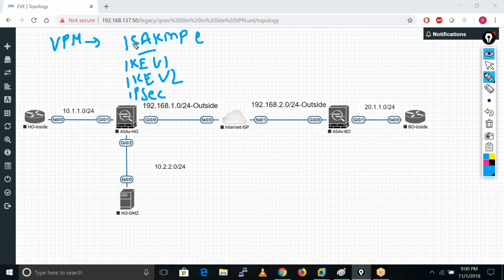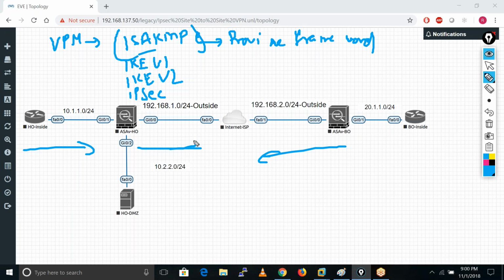So the use of this ISAKMP is that it provides the framework, or a background, for exchanging different kinds of parameters. Because this ASA and this ASA exchange some parameters for forming the VPN tunnel.